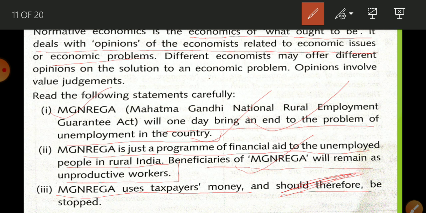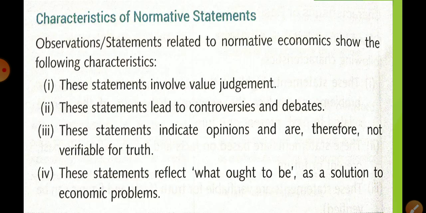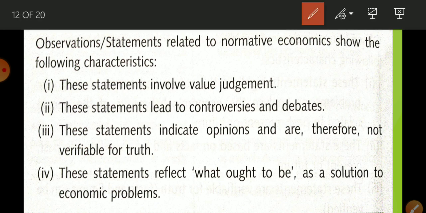Because it is run by the money that is paid by the people of India. So these are the opinion. Now, characteristic. What are the characteristic of normative statement? First, it is based upon judgment or opinion of a person. These statement lead to controversy and debate.